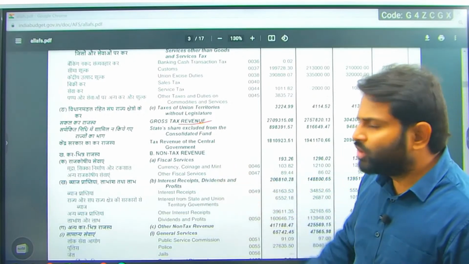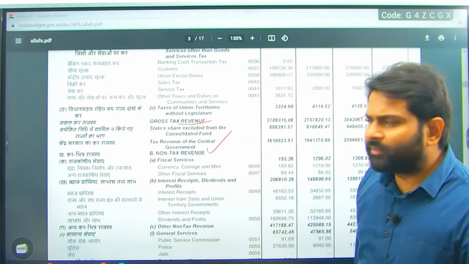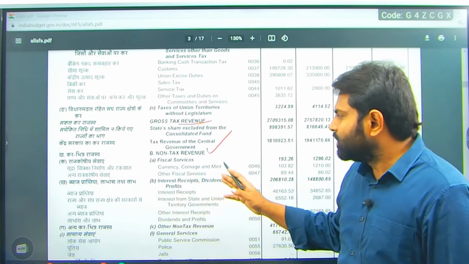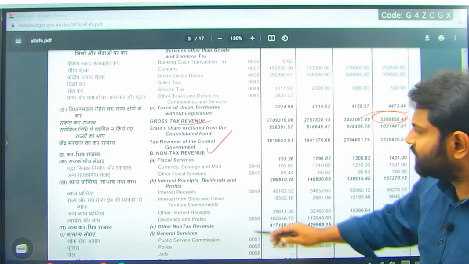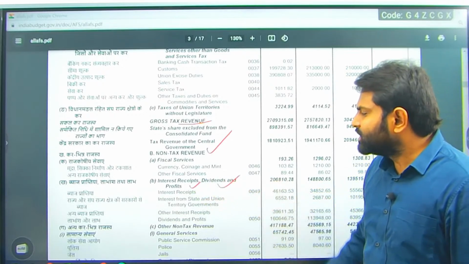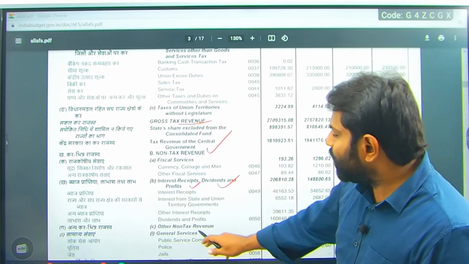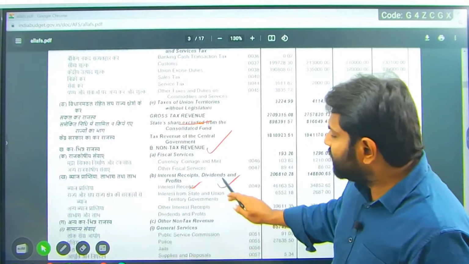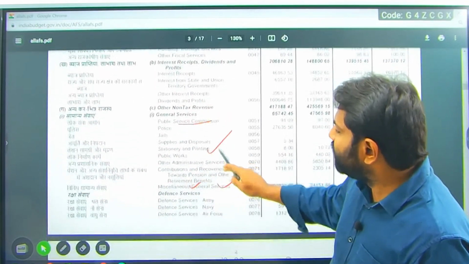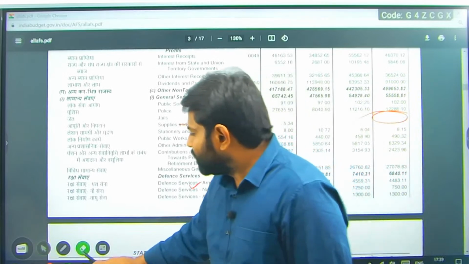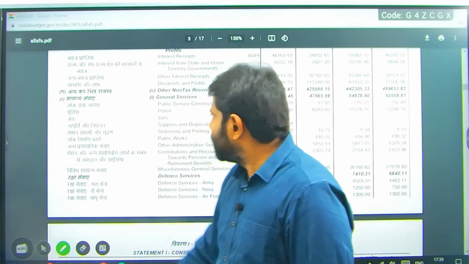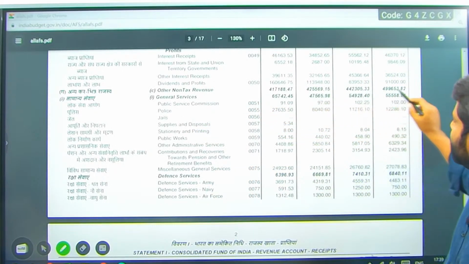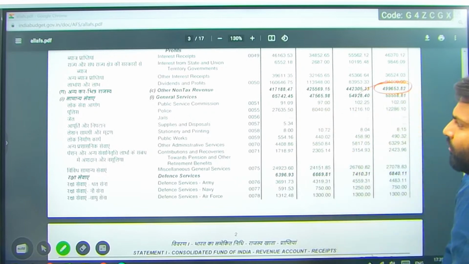Whereas non-tax revenue, where is non-tax revenue coming from? Fiscal services, for example, by printing currency, coinage, mint, by doing other fiscal services. Interest receipts, dividends and profits. Other non-tax revenue and regular services like police, jail, all these supplies and you have different services here. By providing these services, you have other non-tax revenue. This is the total amount we have, right?